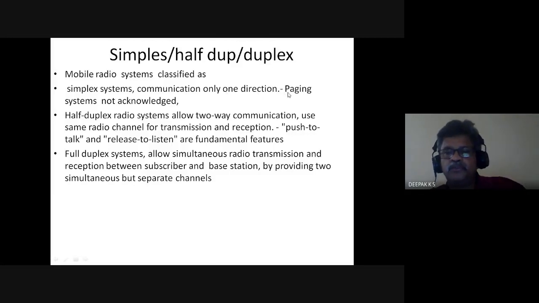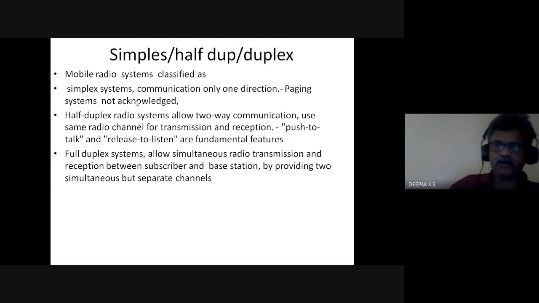So with regard to communication systems, paging systems are there. Although in our country we didn't have a long duration in which people used pagers, in many other countries these paging systems were in place before mobile systems. So in paging, it is one direction only. You need to give some information to an intended user. It need not be acknowledged. So that is an example of a simplex system.